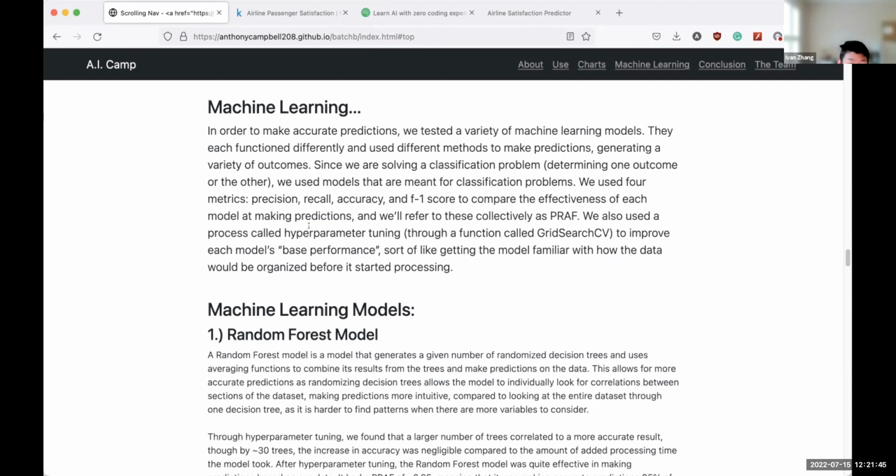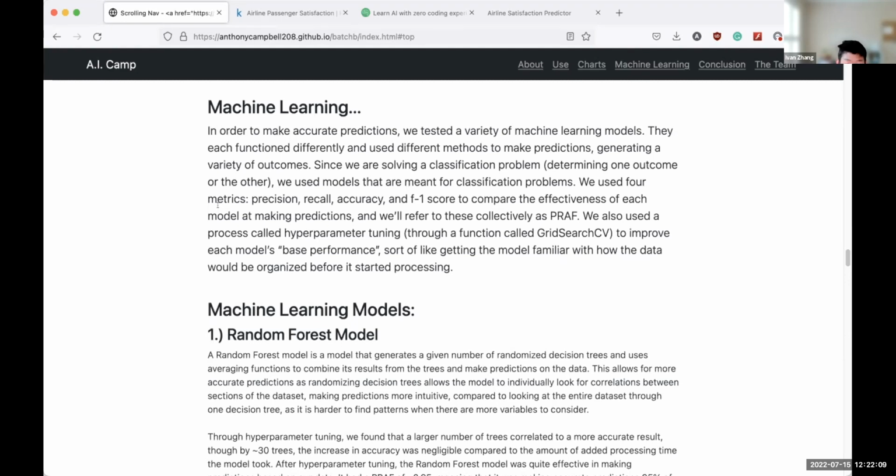To make accurate predictions, we tested a multitude of classification machine learning models. Based on each model's precision, accuracy, recall, and F1 scores, we chose the most effective model to be deployed on the website. Throughout our testing, we used hyperparameter tuning through grid search CV to optimize the effectiveness of each model